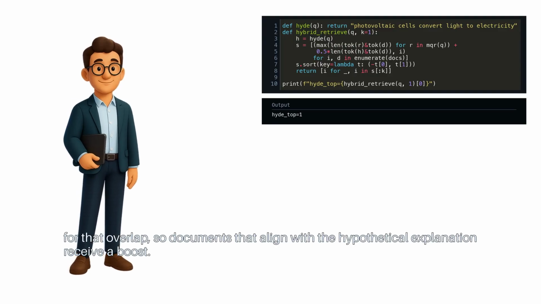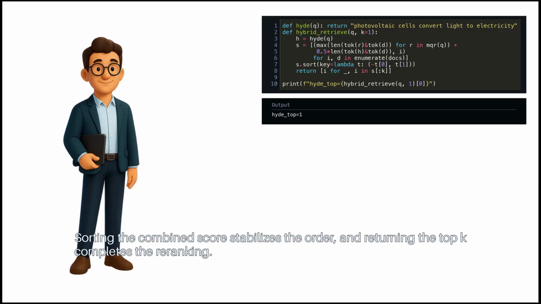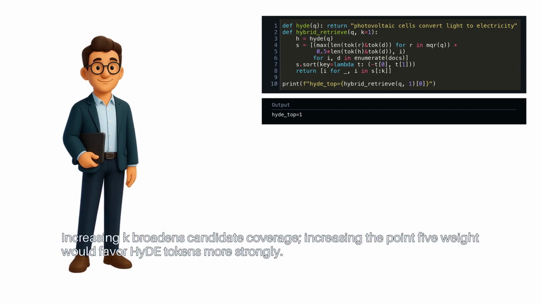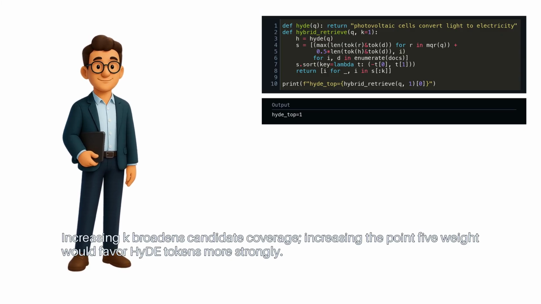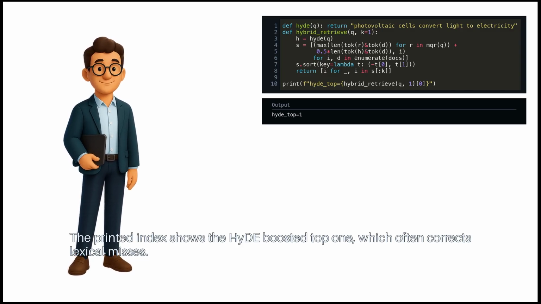So documents that align with the hypothetical explanation receive a boost. Sorting the combined score stabilizes the order, and returning the top K completes the re-ranking. Increasing K broadens candidate coverage. Increasing the 0.5 weight would favor HyDE tokens more strongly. The printed index shows the HyDE boosted top 1, which often corrects lexical misses.